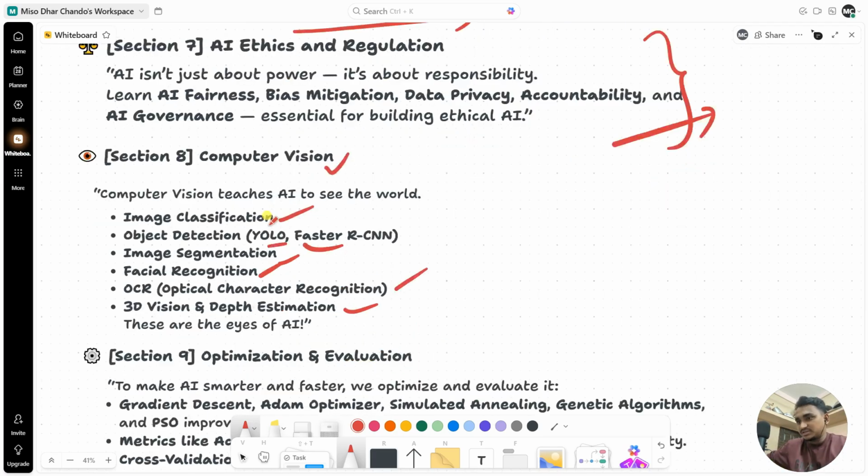Okay, the computer vision. You can learn it using OpenCV. OpenCV has a library in Python. You can learn about it.